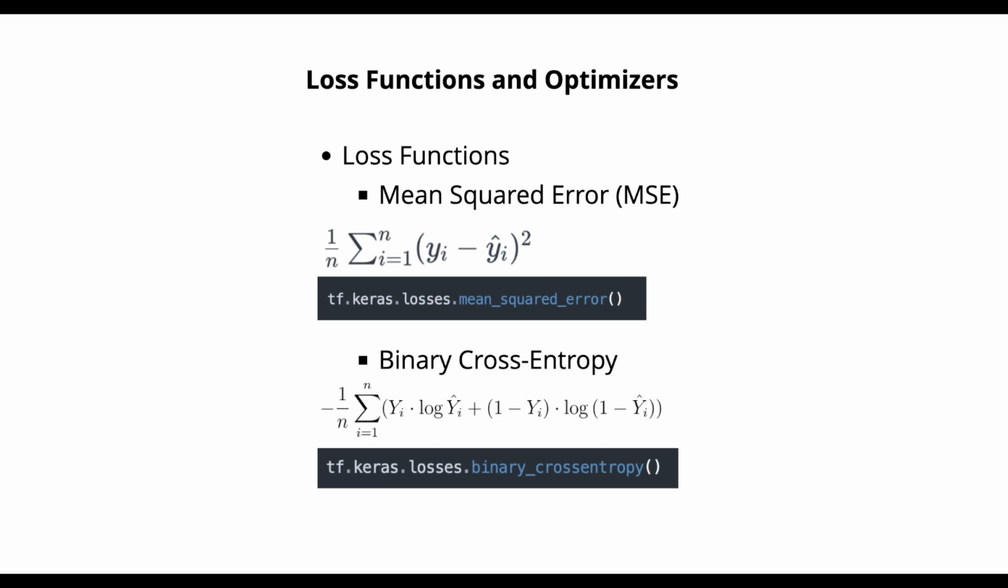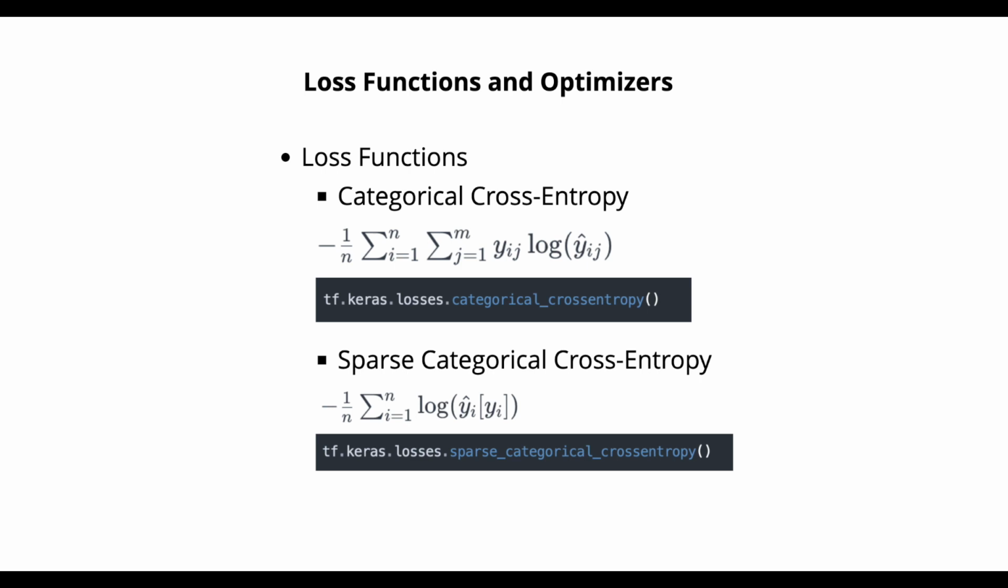Next one is binary cross-entropy. It measures the binary classification loss between predicted probabilities and binary labels, 0 or 1. Mathematically, binary cross-entropy is represented by minus 1 over n, summation of i equals 1 to n, of y_i times log of y_i hat, plus (1 minus y_i) times log of (1 minus y_i hat), the predicted value. TensorFlow usage is tf.keras.losses.binary_crossentropy.